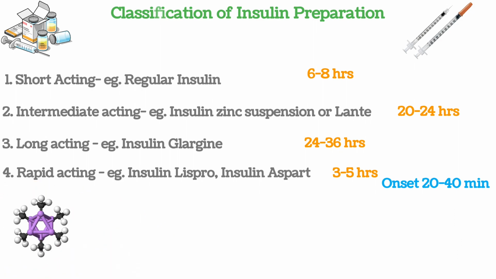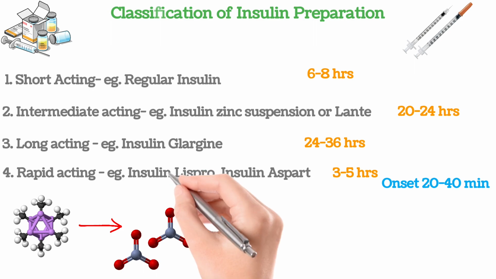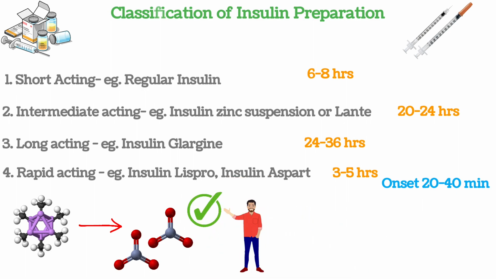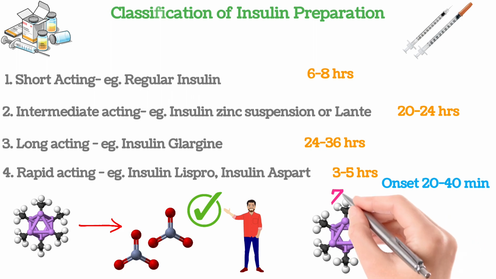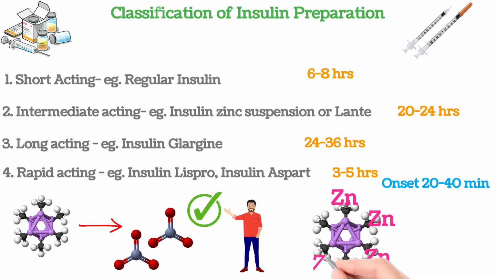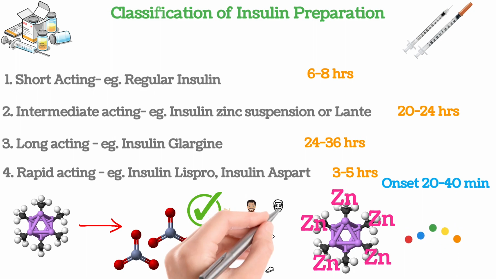So how are these synthetic versions actually derived? We know that insulin is a hexameric structure. To have the action of insulin inside our body, first it has to get dissociated into its monomeric form. For that, in rapid acting insulin, what did scientists do? They developed insulin lispro and insulin aspart such that they are already in monomeric form, and it can be distributed throughout the body. In opposite to that, in case of long acting, we use the hexameric form of insulin only, but we attach zinc or other fatty substances to it so that its dissociation gets reduced or slowed down.